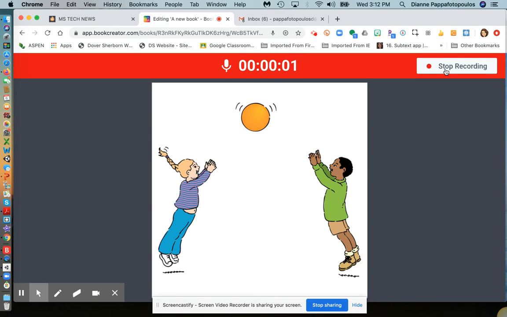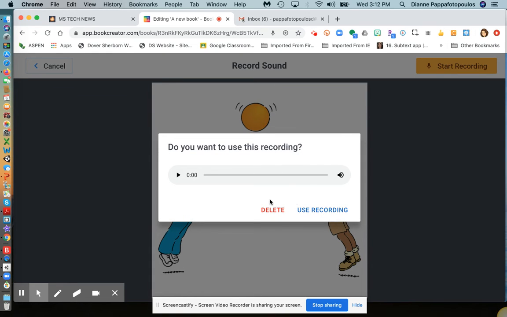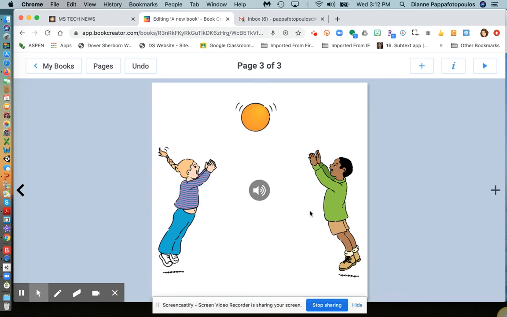It was a beautiful day in the park, and I saw two students playing ball. What a fun time they had. Stop recording. It asks me, do I want to use this? I'm going to say yes. And it puts this little icon on the page. I can move this anywhere I want.